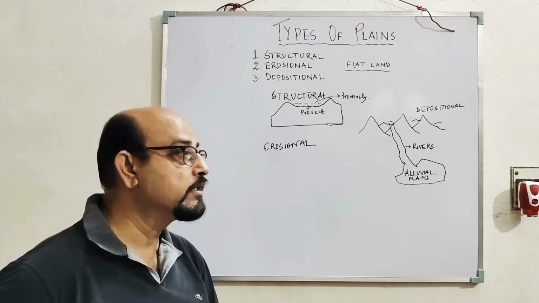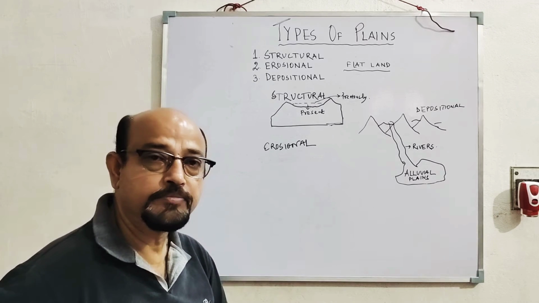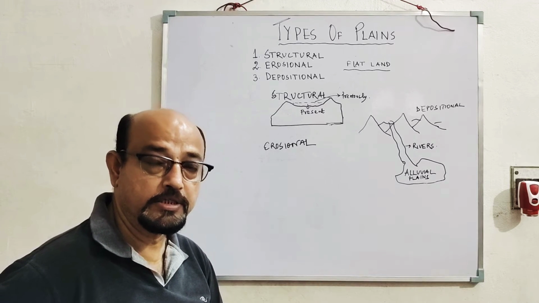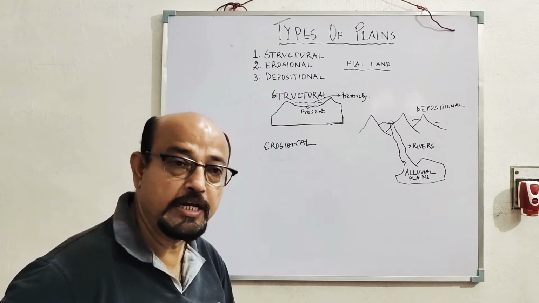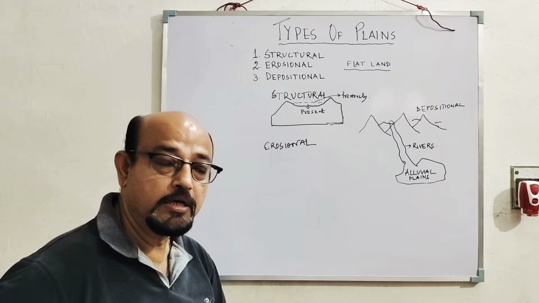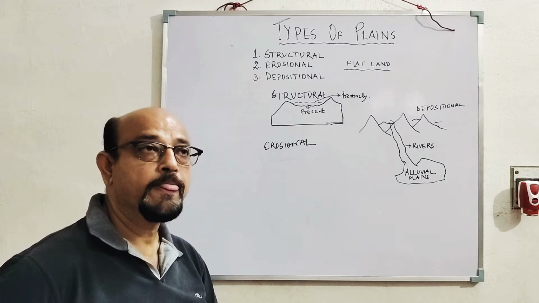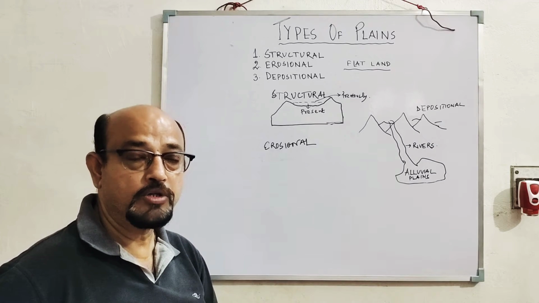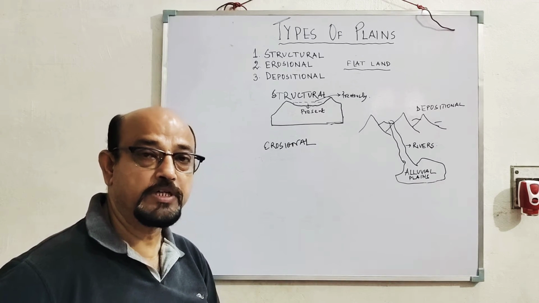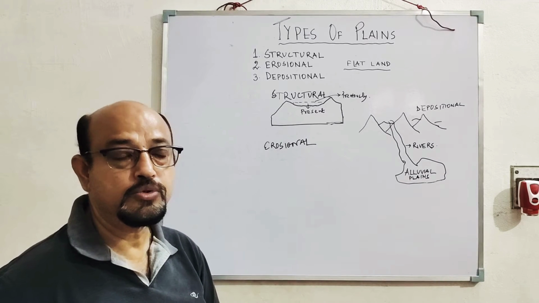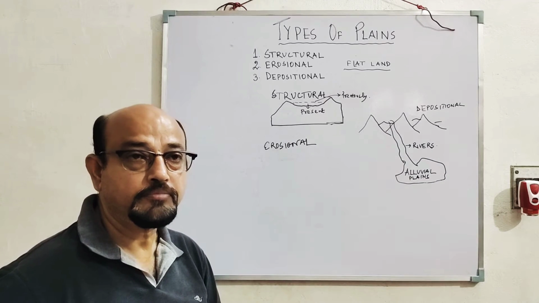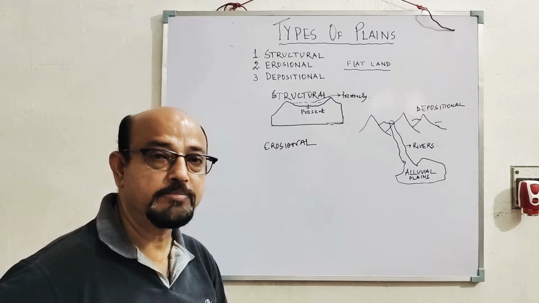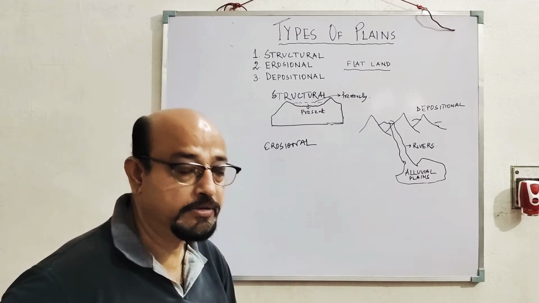So plains are the most important landforms, because, as I have already explained, plains are the land where we can lay railway tracks easily. For cultivation, agriculture, it is suitable. For construction of houses, construction of industries, plains are the most suitable. That is why the density of population is maximum in the plain region.